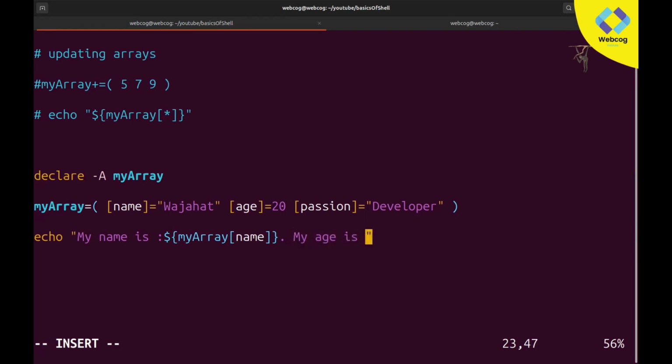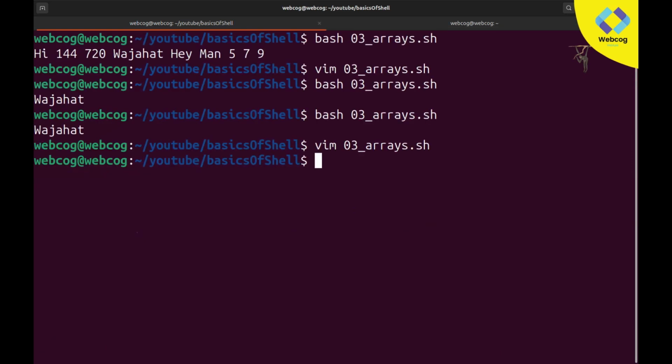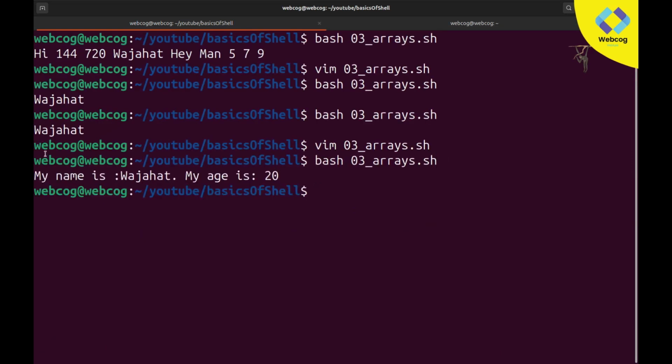For adding age I'll use the same thing: dollar sign, curly brackets, my array, and square brackets. You need to write your key. For getting your age I will type my key. After that you can use the same thing for your passion. So it's done. This is just key pair values, nothing else. You can see my name is Wajahat, my age is 20. So that's it, this is our key pair values.